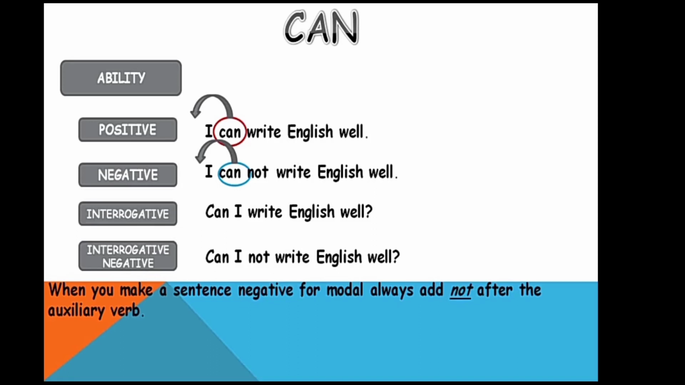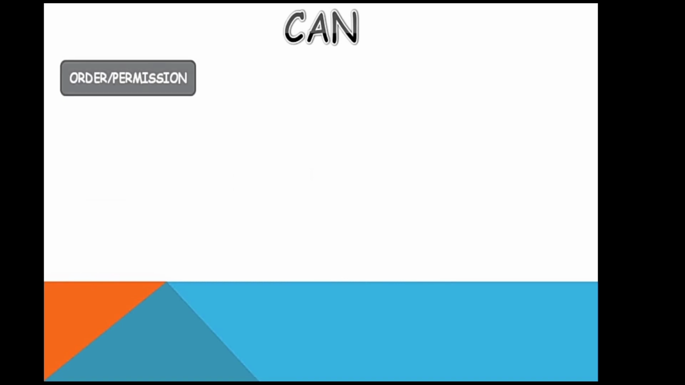Whenever you use an interrogative sentence with an auxiliary verb, you are expecting the answer to be either yes or no. In most cases, when you use the interrogative negative, you are expecting the answer to be yes. Cannot I write English well? If you want a descriptive answer, you should not use an auxiliary verb to start the question. You should use WH questions.